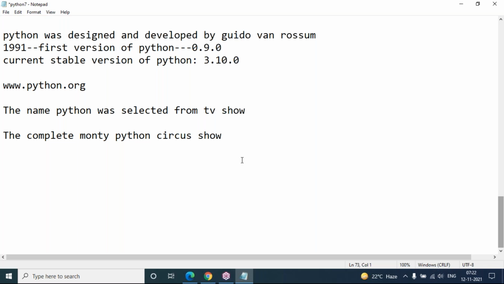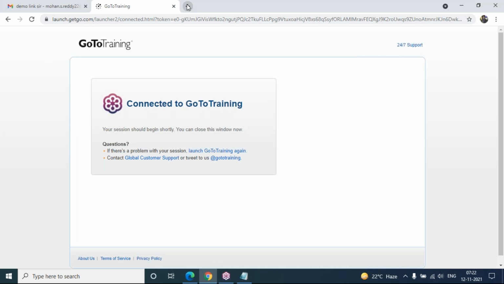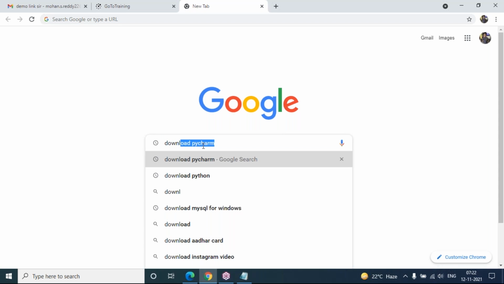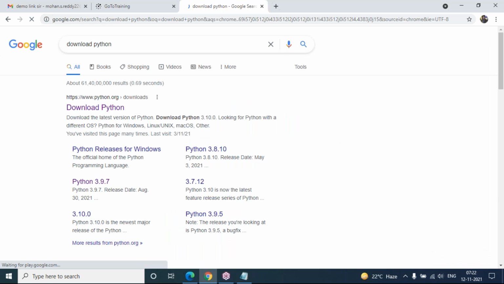So now I'm going to start downloading and installing Python software. For this purpose, just go to Google and type download Python. Once you click on this, there is an official link, www.python.org.